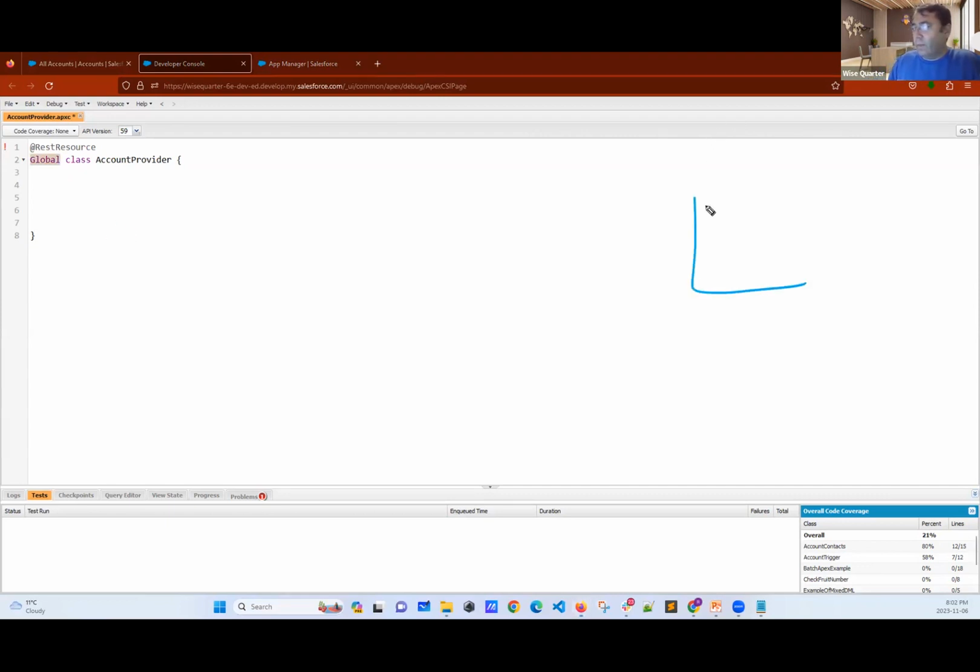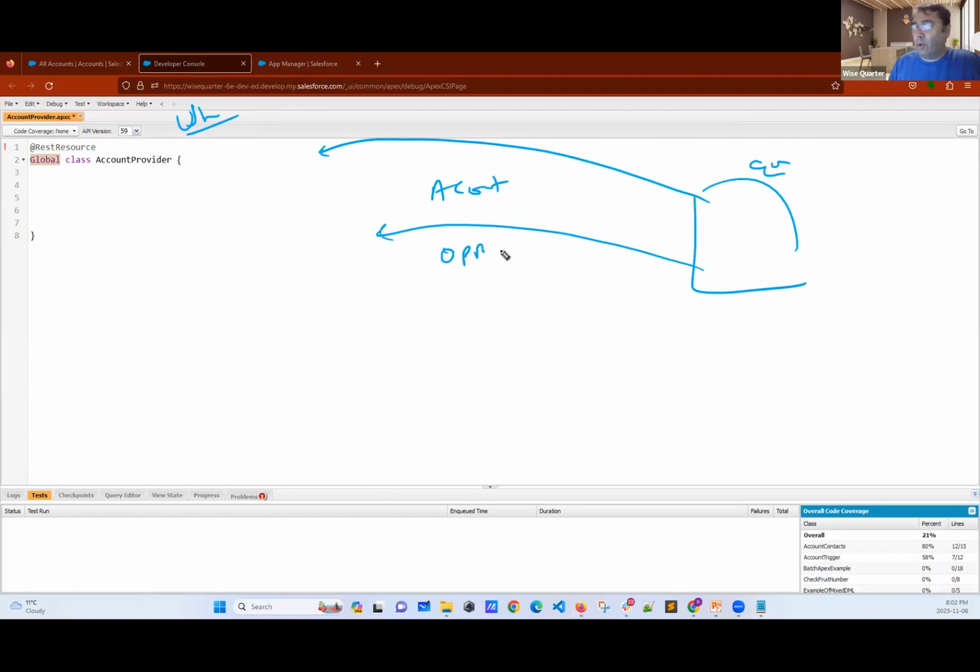Now think that Google Maps, we are writing Uber. Let's assume that Google Maps said, okay, I want to get some account records. And also they want to get some opportunity records. And they want to get some, I don't know, case records.